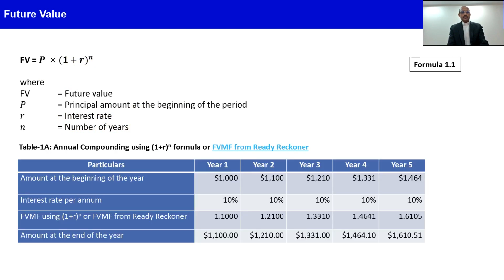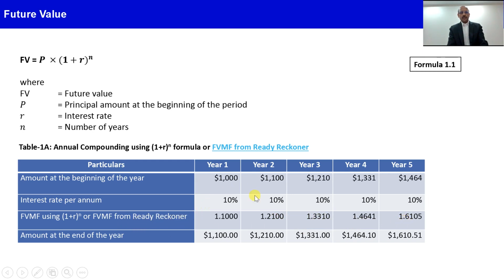So we can see this with the same example here. $1,000 we deposited in the first year, $1,100 in the second year. The interest rate is 10% per annum. So the future value multiplication factor using the formula (1 plus R) raised to the power n is 1.10 in year 1. For year 2 it becomes 1.21. At the end of year 3 it becomes 1.331. At the end of year 4 it becomes 1.4641. And at the end of year 5 it becomes 1.6105.